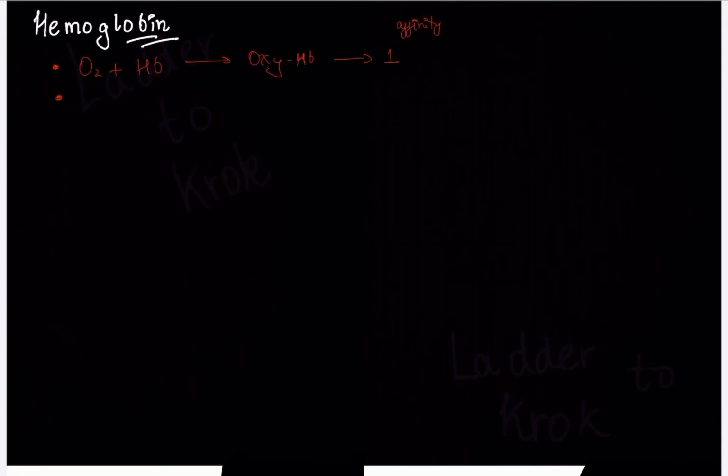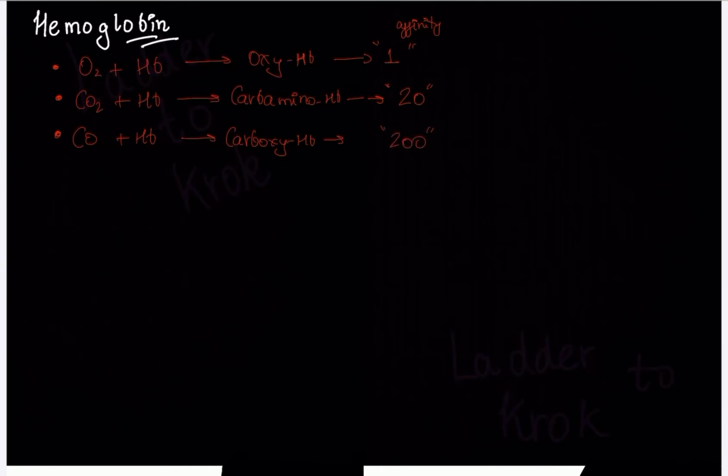Now if CO2 plus hemoglobin, we call this hemoglobin carbaminohemoglobin. How much is the affinity of hemoglobin to carry carbon dioxide? Carbon dioxide is 20. As you can directly see, the affinity of carbon dioxide towards hemoglobin is more. And we all know CO, carbon monoxide, plus hemoglobin, we call this hemoglobin carboxyhemoglobin. The affinity of hemoglobin towards carbon monoxide is 200, the maximum, the most.